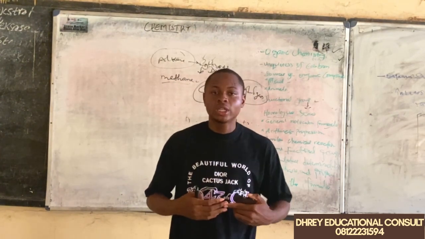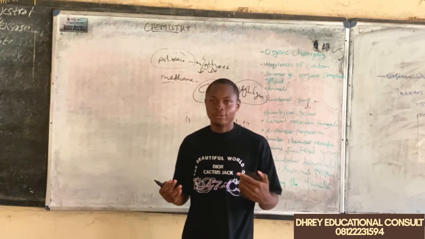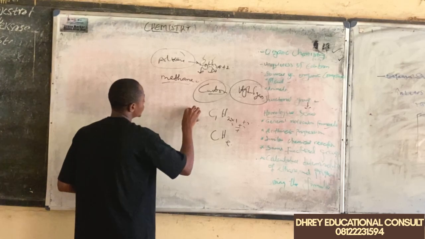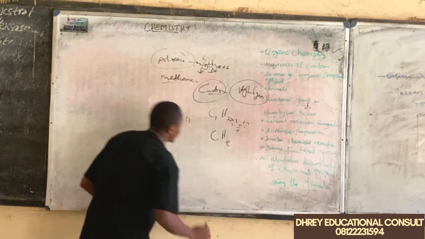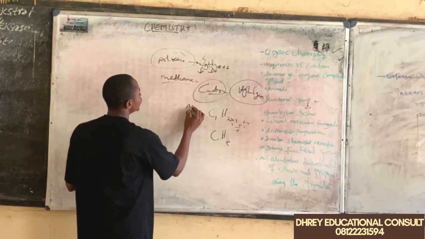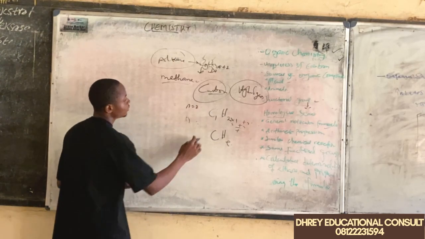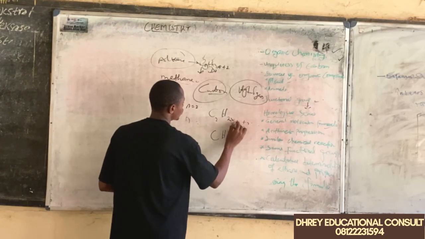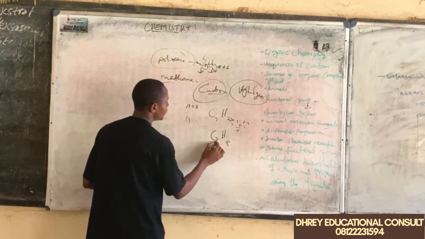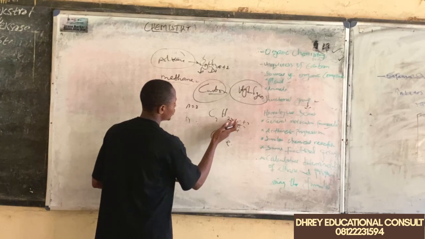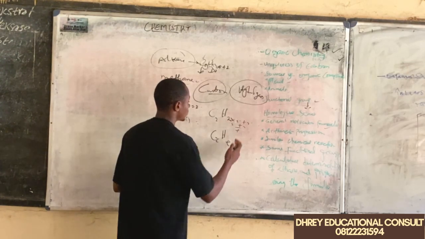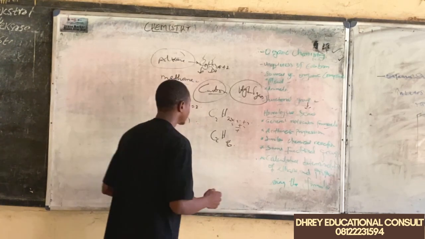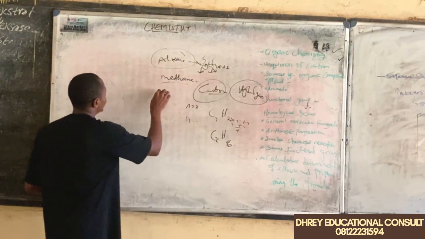So using this method, we can look for other members of this family. Let's look for the second member. n is going to be 2. So instead of 1 here, we represent it by 2. We change our n to 2. Here, carbon becomes 2. And 2 times 2 is 4, plus 2 is 6. And this second member is what we call ethane.